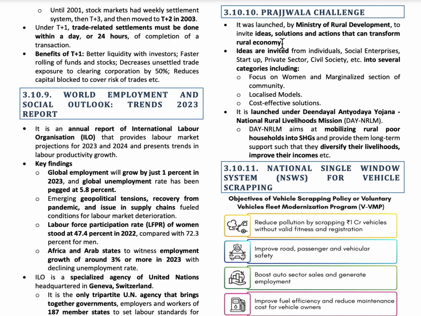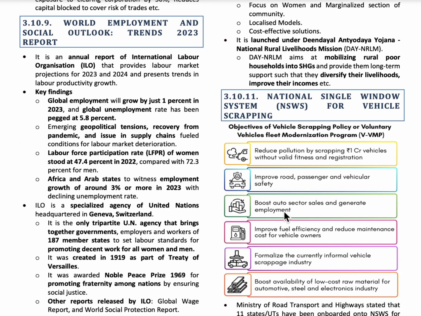It is launched to invite ideas, solutions and actions that can transform rural economy. It was launched by the Ministry of Rural Development. The next topic is National Single Window System for Vehicle Scrapping. It is a policy which aims to phase out the unfit and polluting vehicles in an eco-friendly manner. It was created by the Department of Promotion of Industries and Internal Trade.